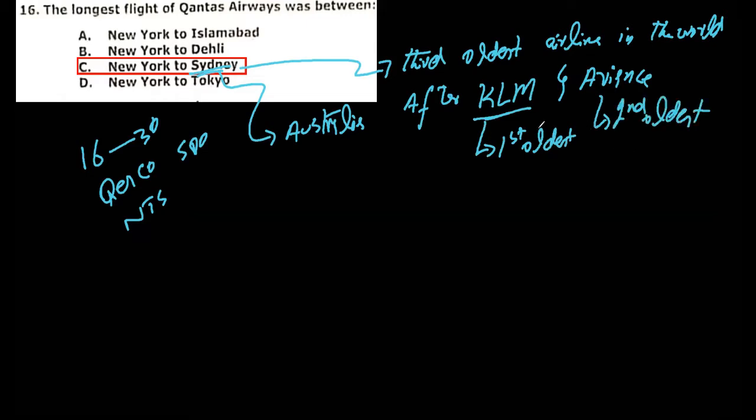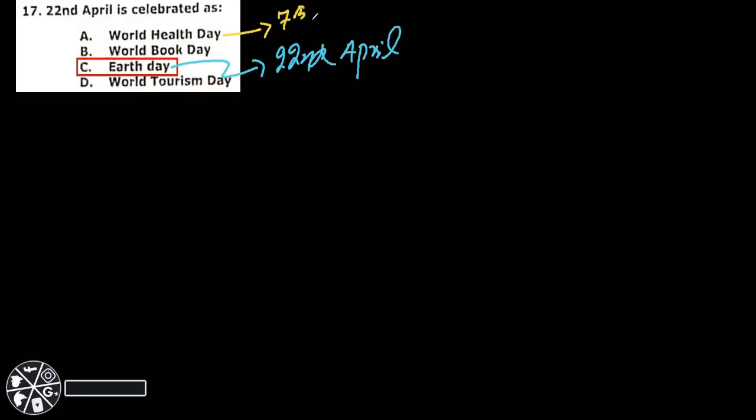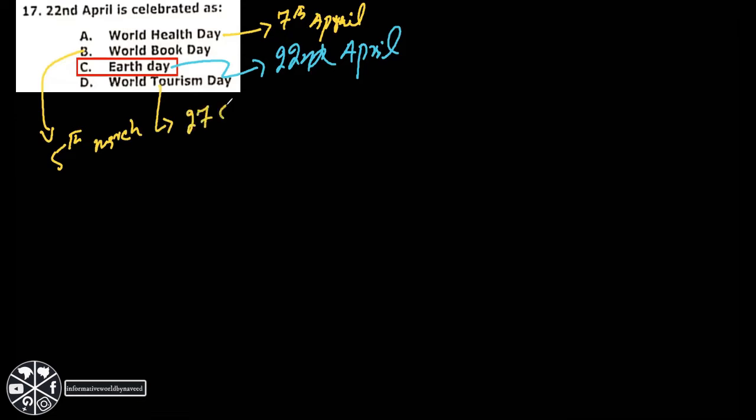Okay, next MCQ: 22nd April is celebrated as World Health Day, World Book Day, Earth Day, or World Tourism Day. So that is Earth Day, on 22nd April. World Health Day is on 7th April, World Book Day is on 5th March, and World Tourism Day is on 27th September.